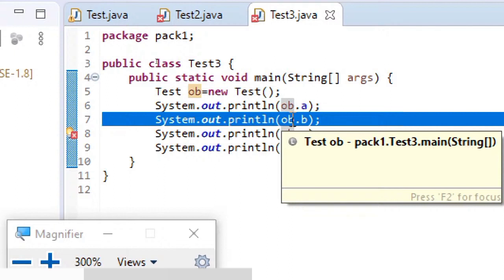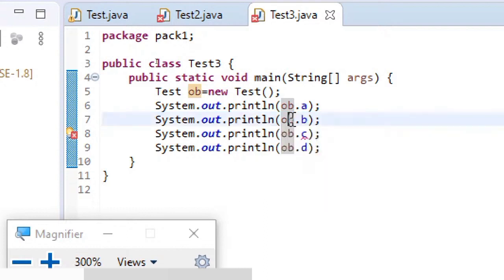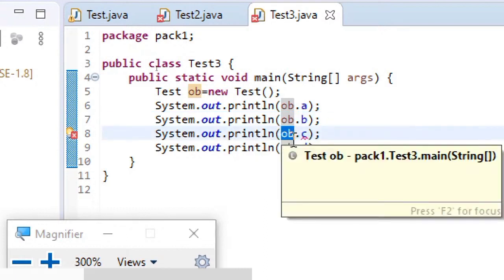So a protected variable can be accessed from a non-subclass in the same package. Coming to private, obviously it's going to raise an error because it's not known to the child itself. How can it be known to the non-subclass? So this will be an error.